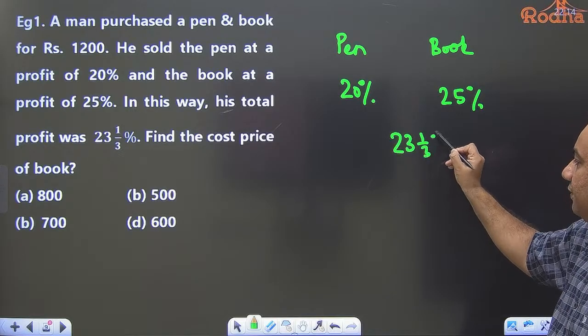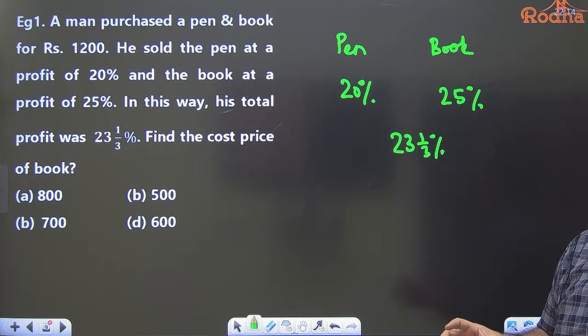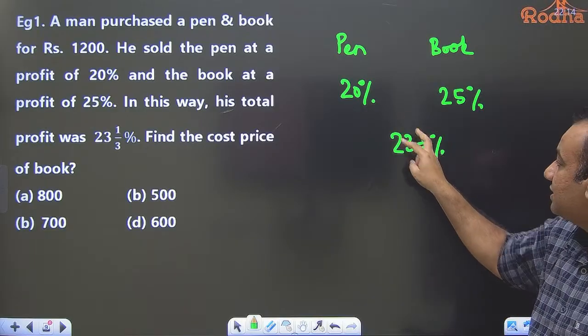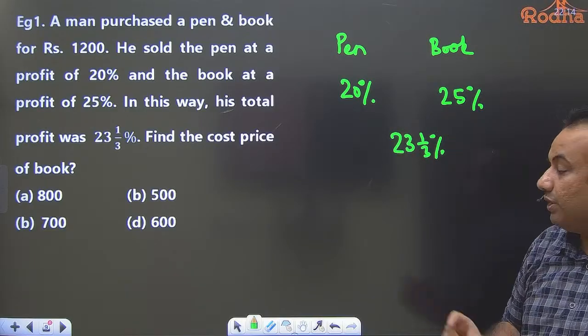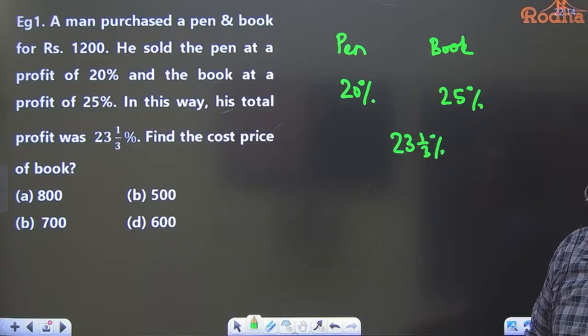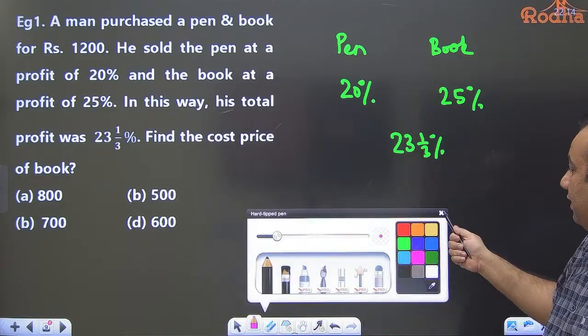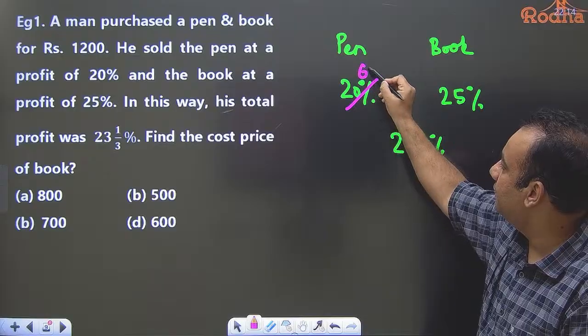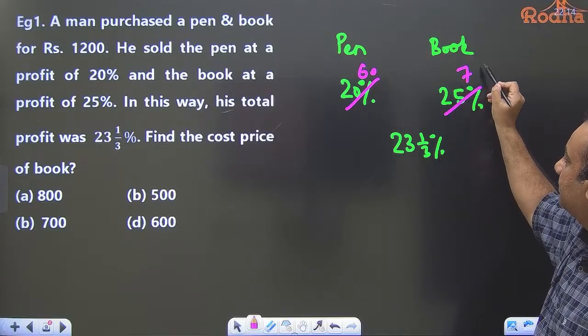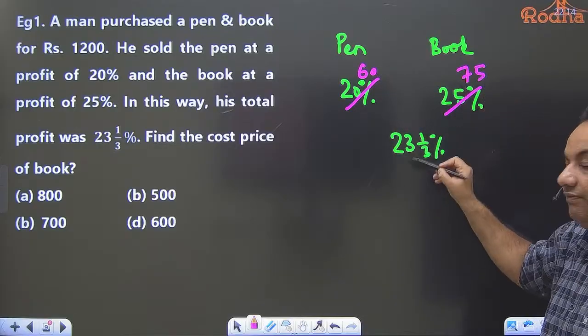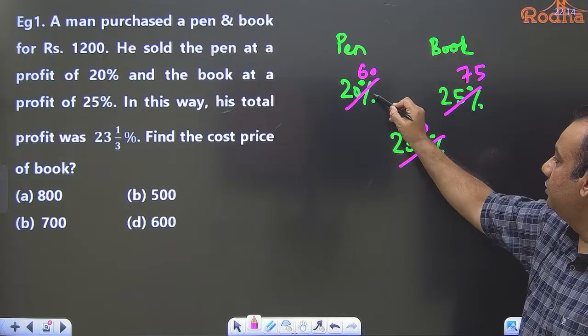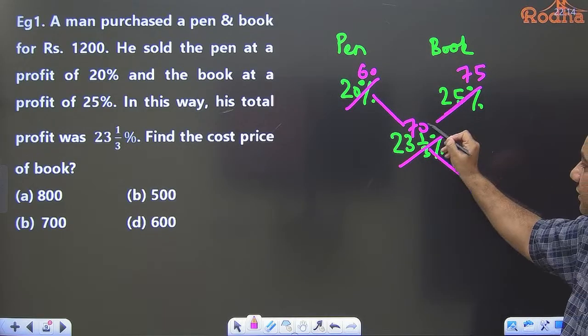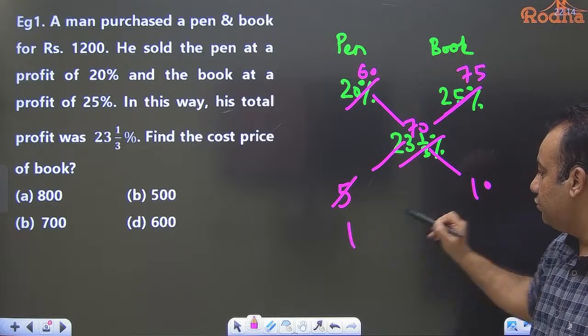Now see, first thing, I've seen many students get confused with this fraction part. Because the denominator is 3, you can multiply all values by 3. If I multiply this by 3, this will become 60. This will become 75. This is 70 by 3, when I multiply by 3, this is 70. If you take the difference, this is 10, this is 5. So the ratio is 1:2.